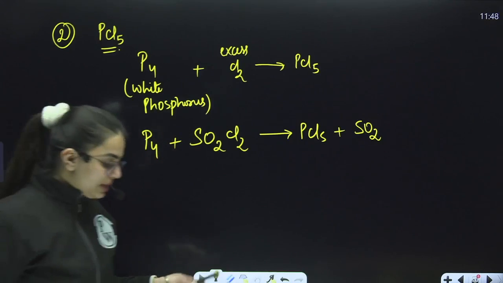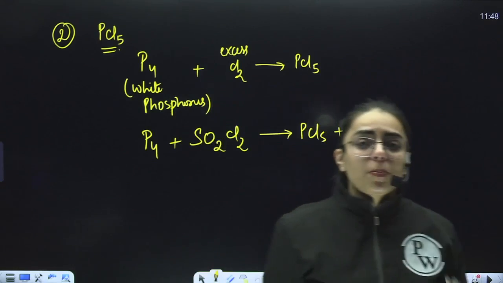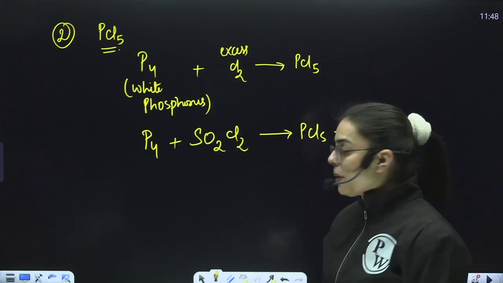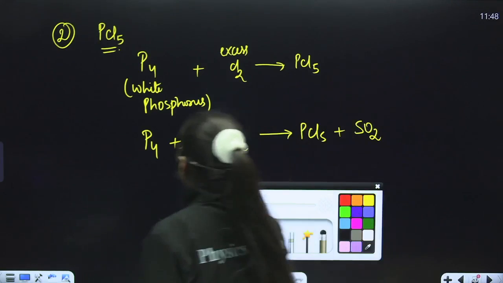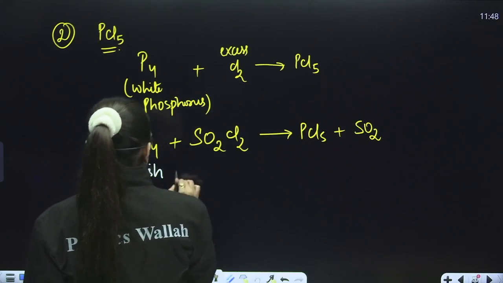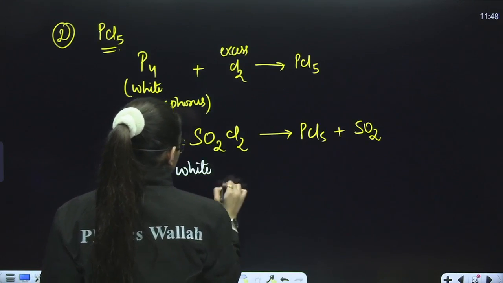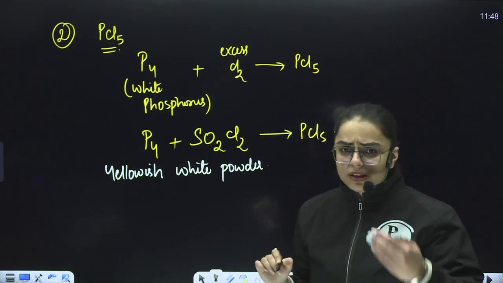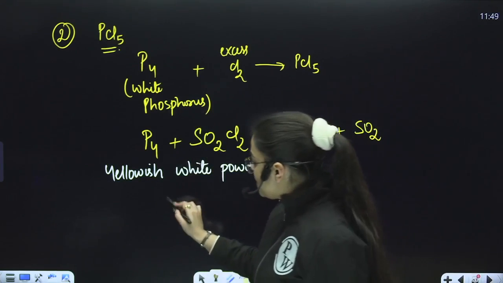Great. Now, when I am talking about the properties, PCl3 was colorless, but PCl5 is a yellowish white powder. Is it clear to you? Now, again, there are certain reactions as we did in the previous case. Similarly, we'll do the hydrolysis reaction over here.